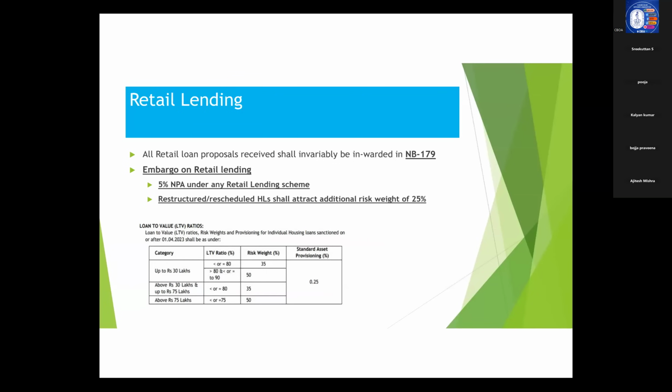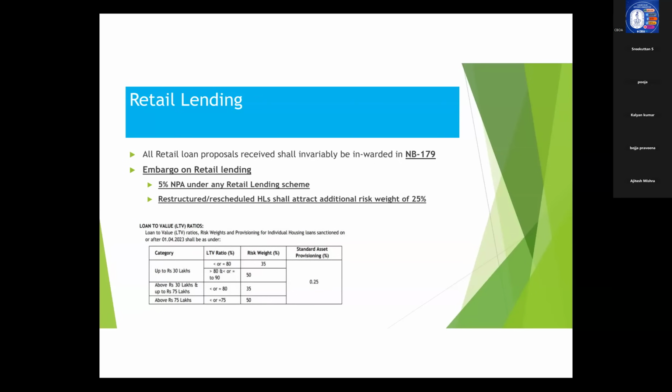We need to place additional capital towards risk weight. So the question here is that restructured or rescheduled housing loans will attract additional risk weight of 25% over and above the normal risk weight of 75%. That is one important aspect and a question you can expect. Now, loan to value ratio.